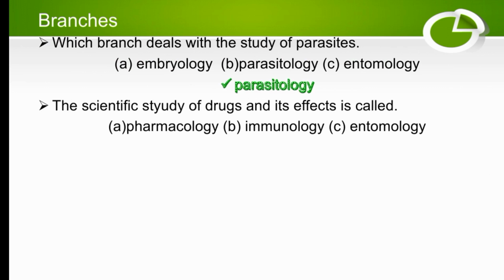The scientific study of drugs and its effects is called dash. Pharmacology, immunology, or entomology? Entomology is the study of insects. Immunology is the study of defense against disease. So the right answer is pharmacology because it is related to the drugs.